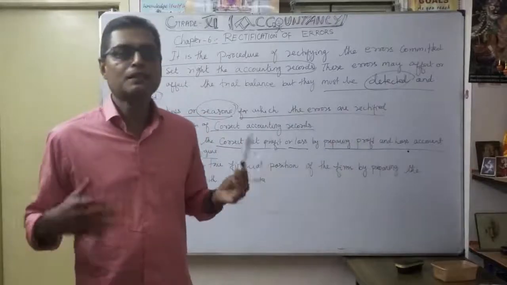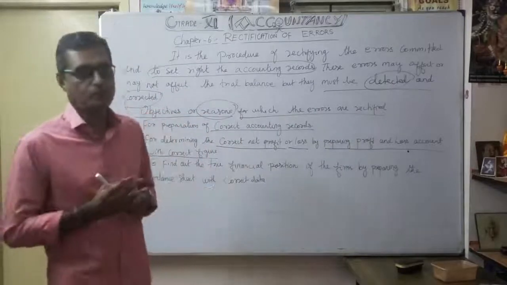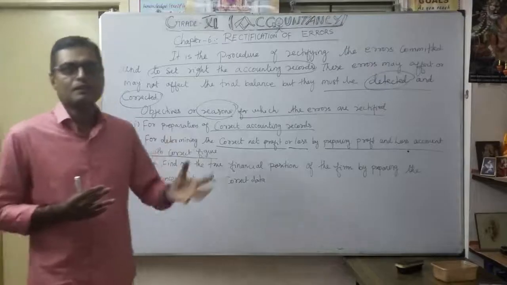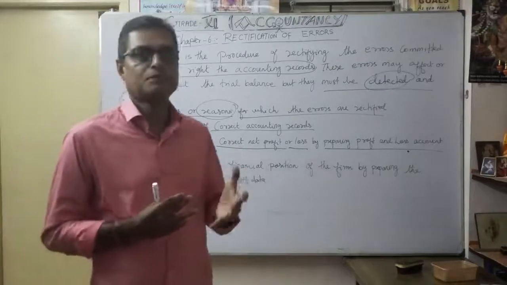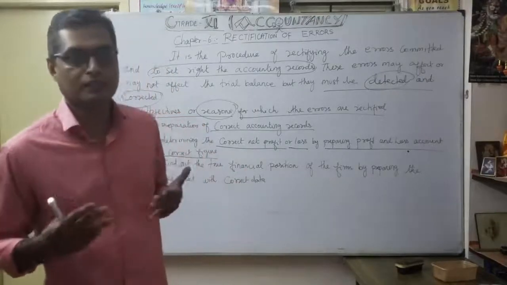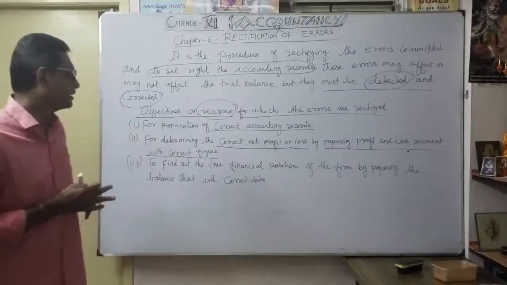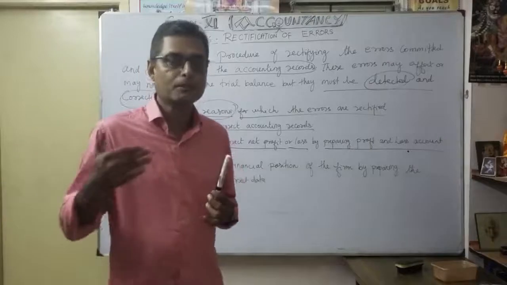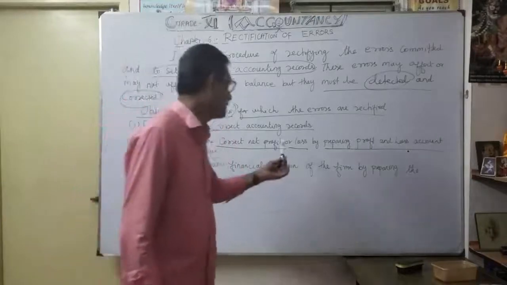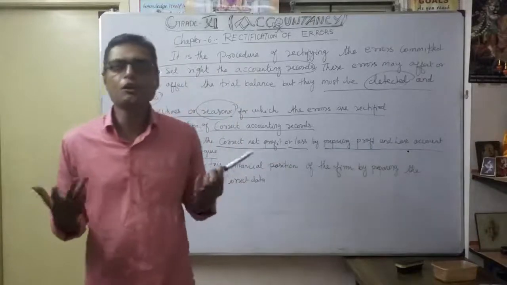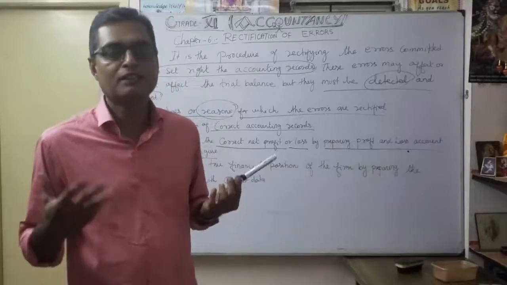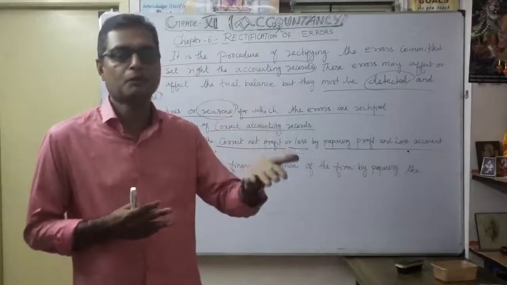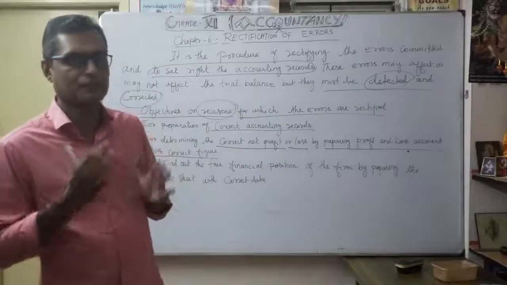Otherwise, the profit will show wrongly because of not recording the correct information, and they will produce the wrong net profit. So you can't say whether the business is earning a correct profit or not.